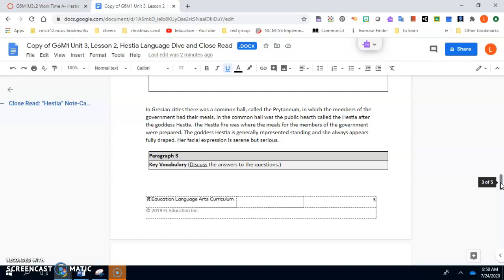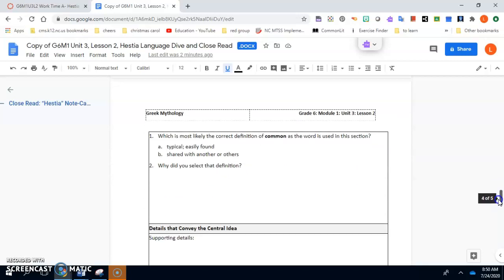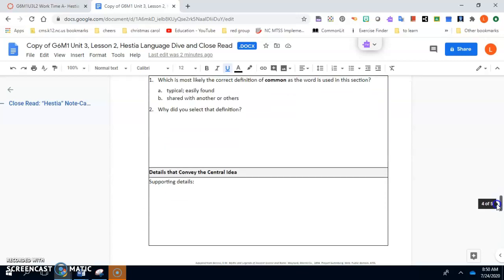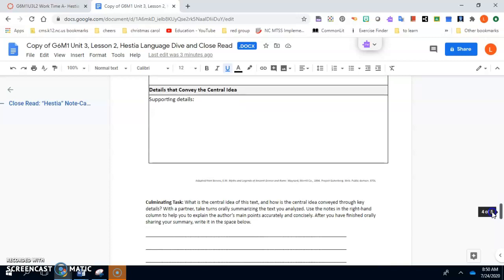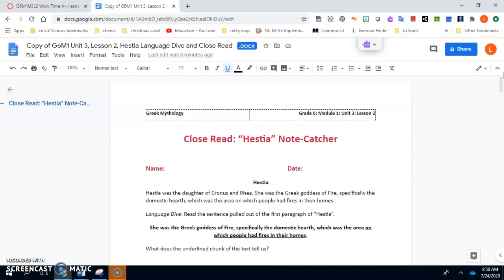After you read that paragraph, you have more questions talking about the vocabulary that you found there and details that support or convey the central idea. Keep in mind, once again, your central idea is listed above. Once you are finished, you're going to move on to the next piece of your work time activity.